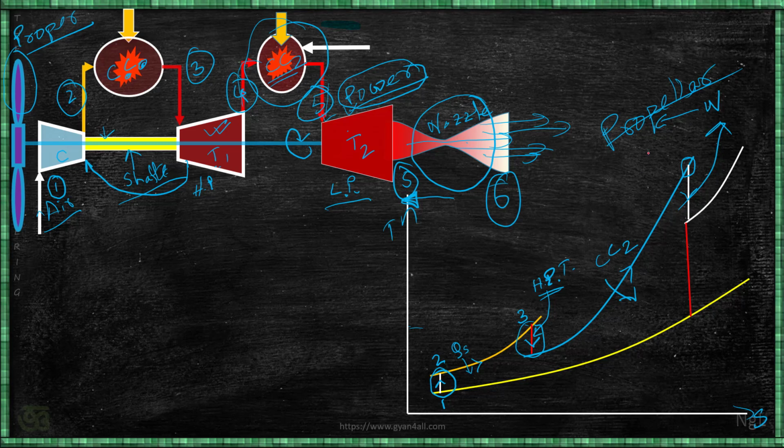Okay, the propeller will utilize this power produced. Now after that there is a nozzle. So what is this? This is the nozzle. The nozzle is an expansion device.